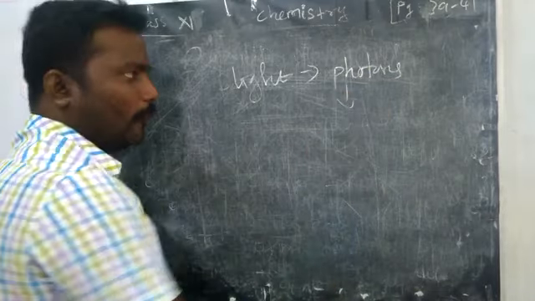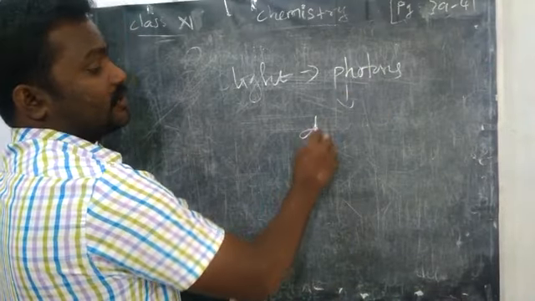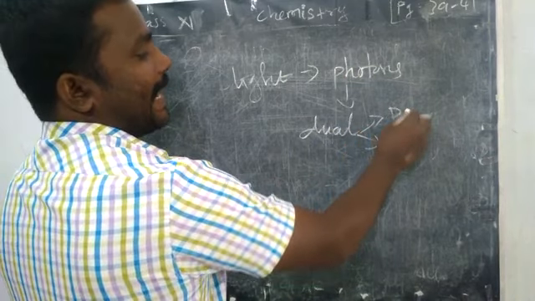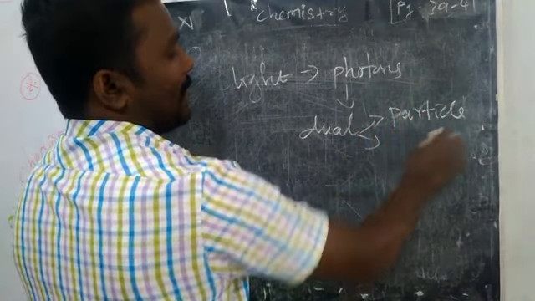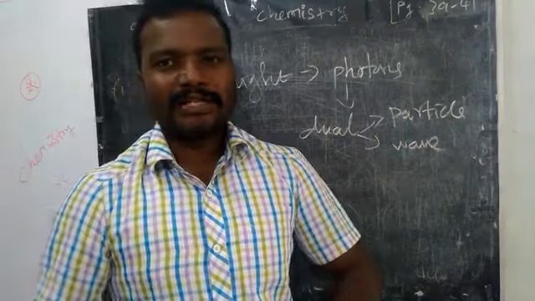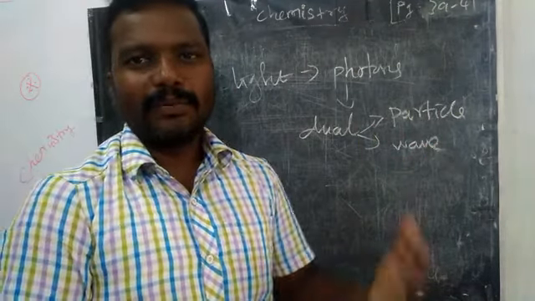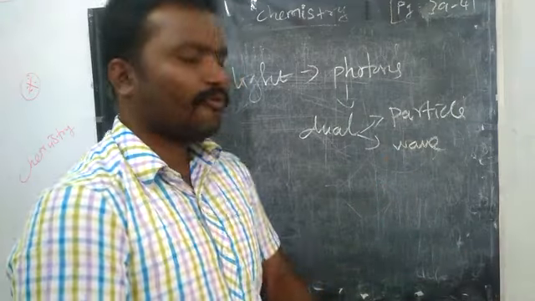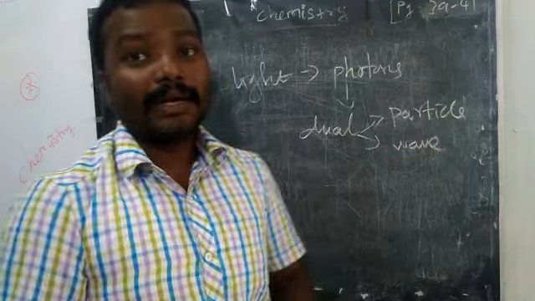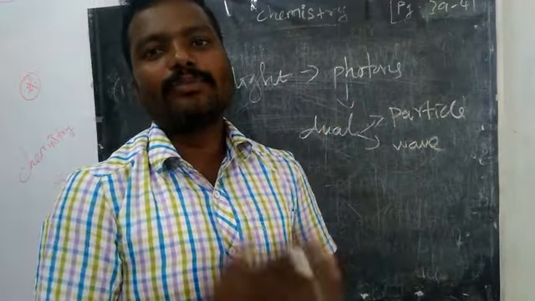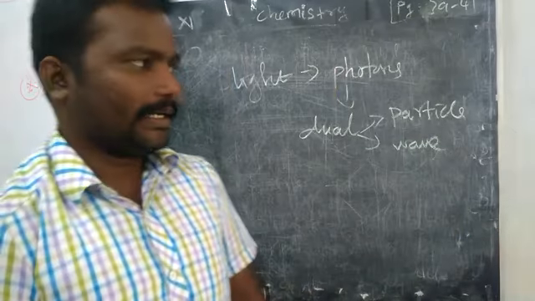The photon has dual nature, meaning it can act as a particle as well as a wave. Waves and particles are entirely different. A particle has mass and velocity, but a wave may not have any mass. But he said light or photons have both particle and wave character.